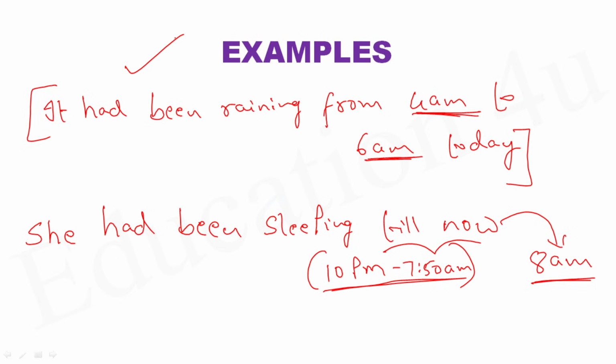To understand it much better, I have given you lots of examples. It had been raining from 4 a.m. to 6 a.m. today. She had been sleeping till now. This expression till now is very common in examinations. When we say she had been sleeping till now, it means she started sleeping sometime in the past and ended sleeping sometime in the past. But at the time of saying this expression, we are no more actually sleeping.